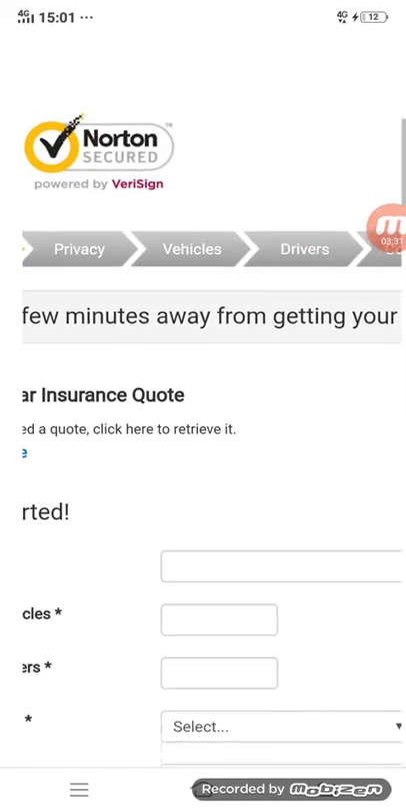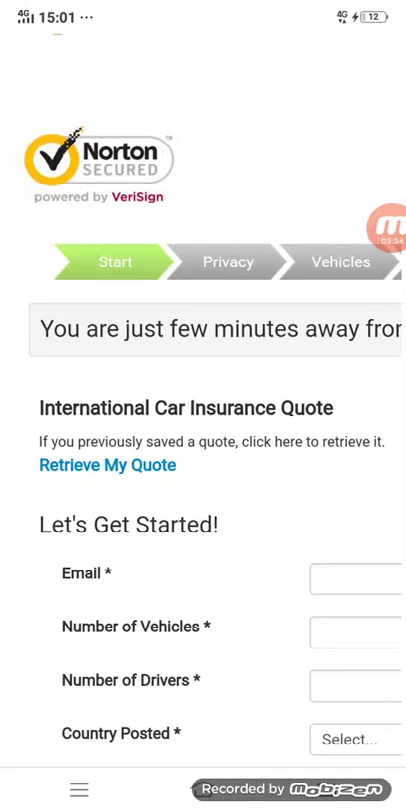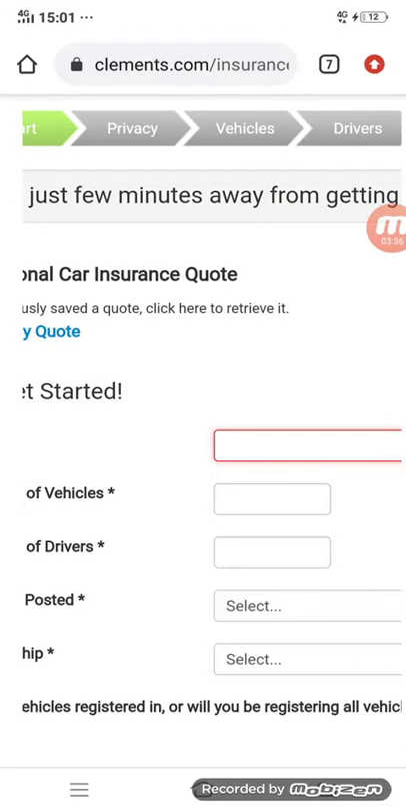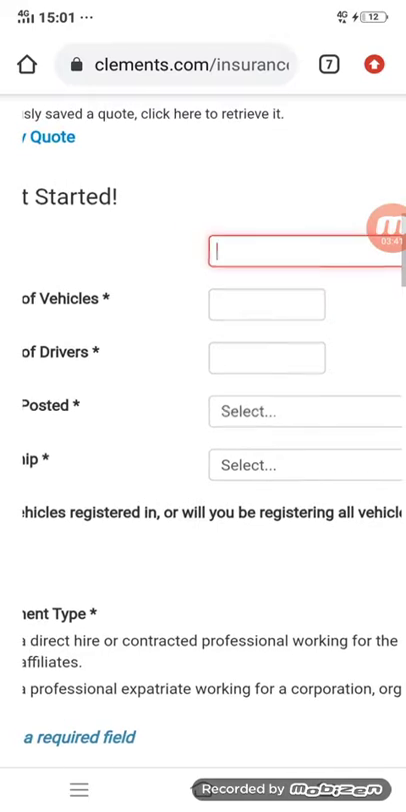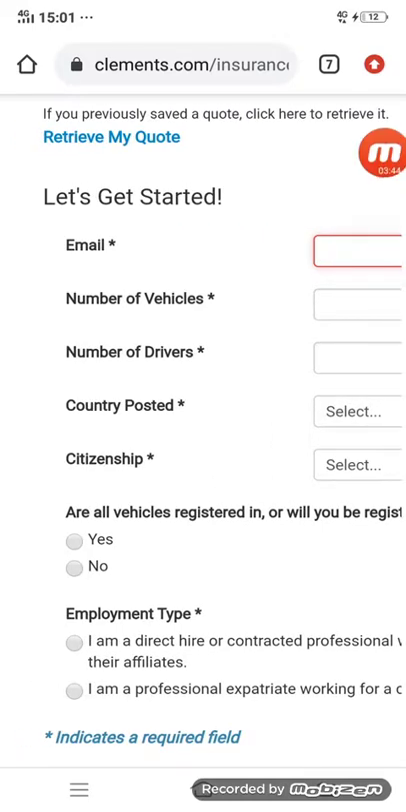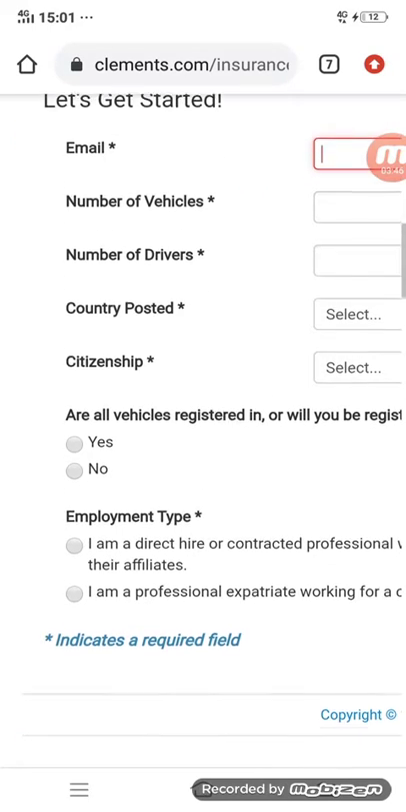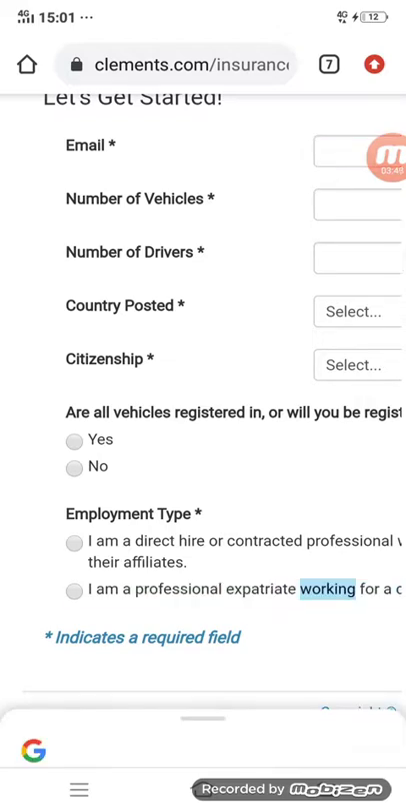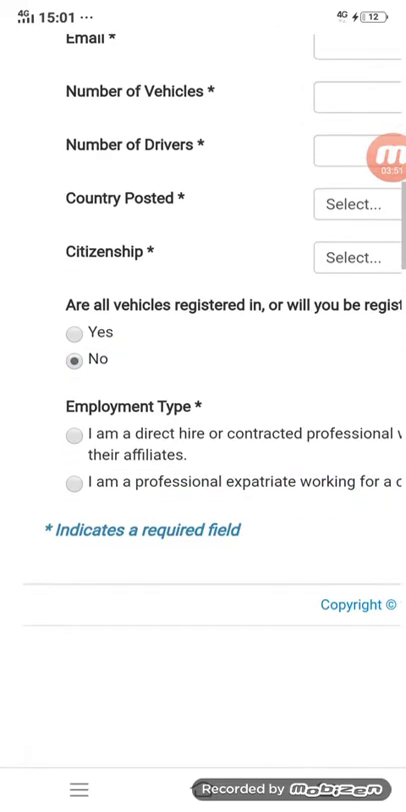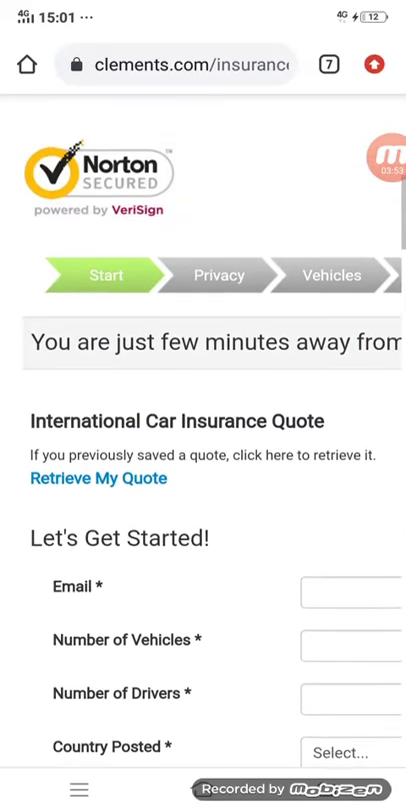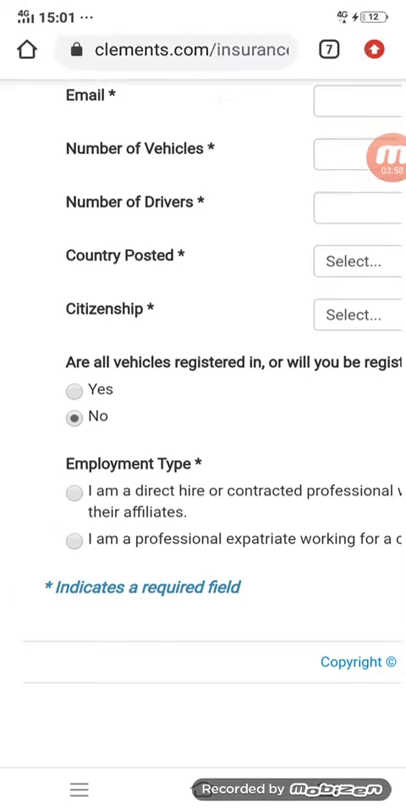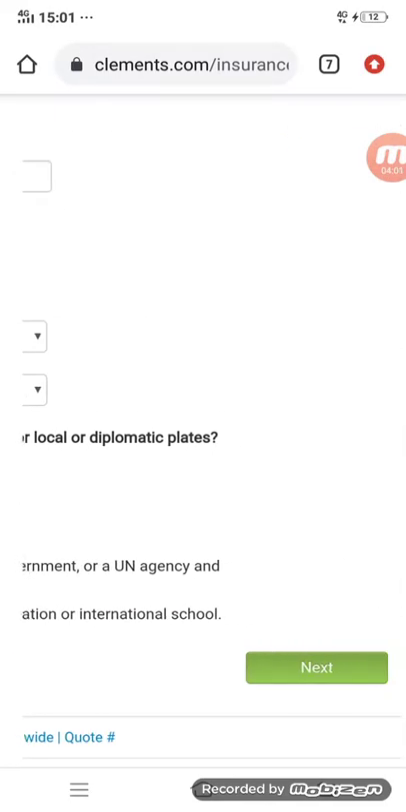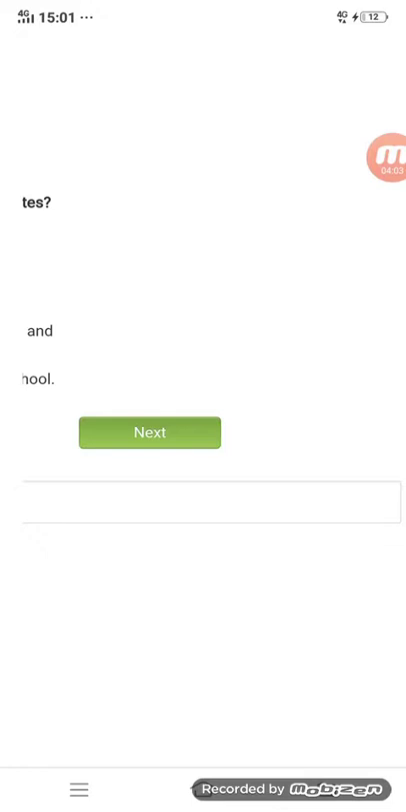Now check if we land. Yes, start. First of all, you have to give your email here. You have to give your email, your number of vehicles, number of drivers, country, citizenship, are all vehicles registered, employment details. You have to give all these details here: citizenship, country posted, number of drivers, number of vehicles, and click on next.